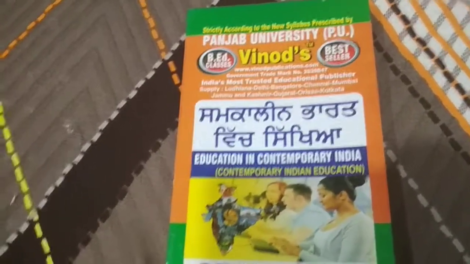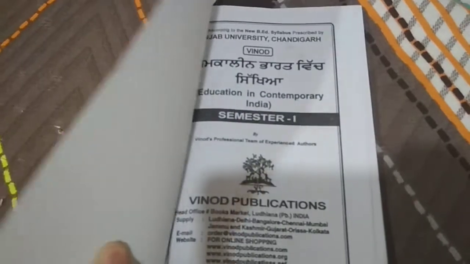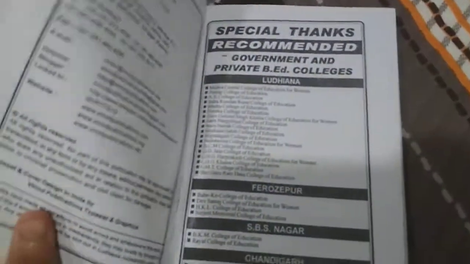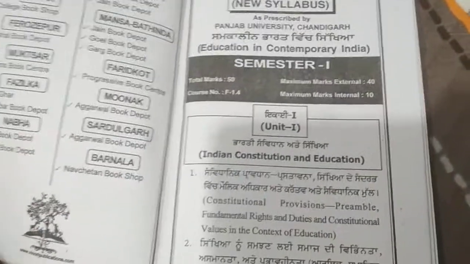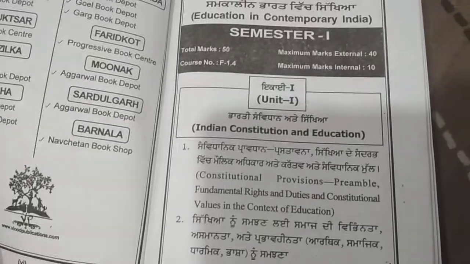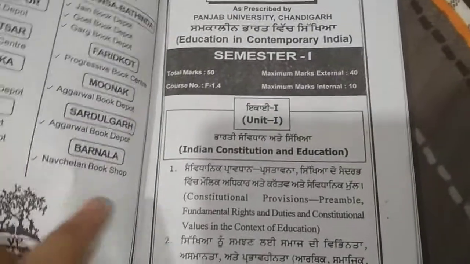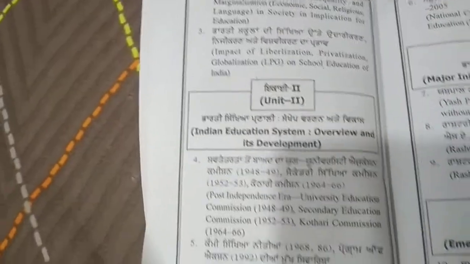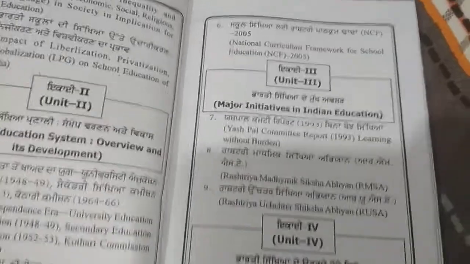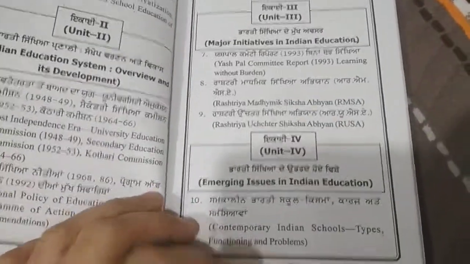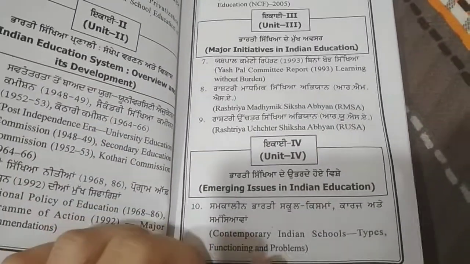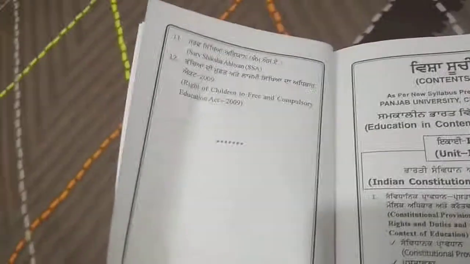So let's review this book, and see how good it is. First of all, the syllabus is mentioned in this book. Unit 1, you can check, Indian Constitution and Education. The topics are mentioned, then subtopics. Then Unit 2, Indian Education System. The other topics are mentioned. Then Unit 3, Major Initiatives in Indian Education. Then Unit 4, Emerging Issues in Indian Education, and the topics are mentioned.